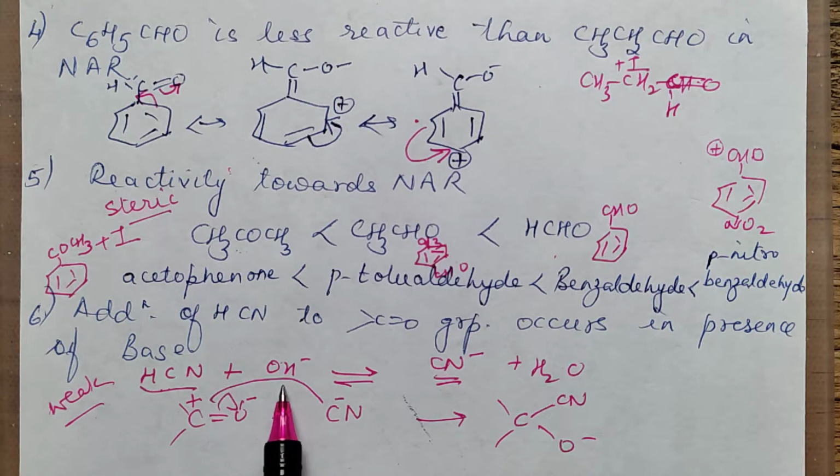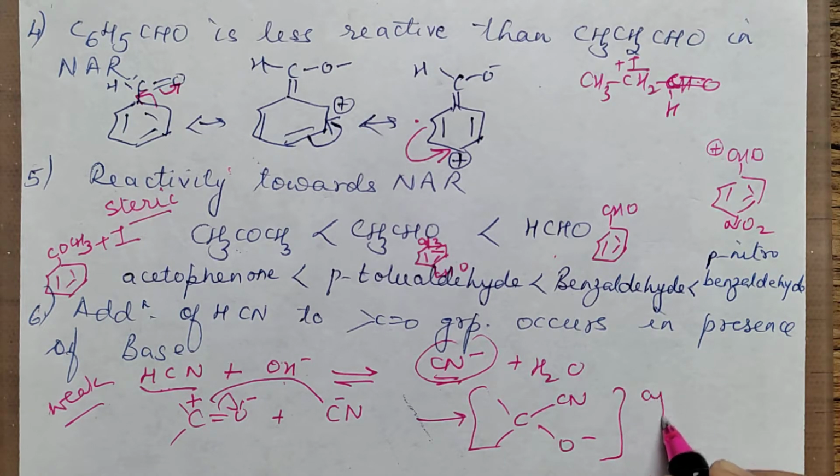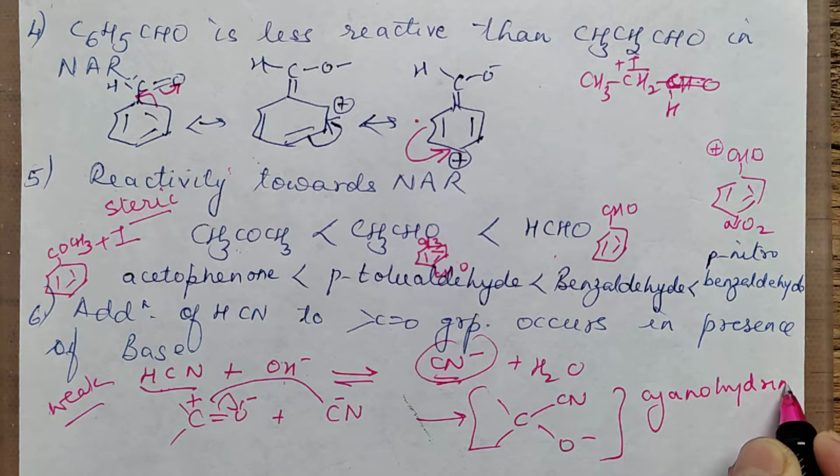So if we carry out the reaction with a base, this base OH minus will pull the H plus, it will form water and will assist in the generation of the nucleophile, increasing its formation. Now the nucleophile can add on to this very easily and it will result in the formation of cyanohydrin. Cyanohydrin is the addition product which is generated.